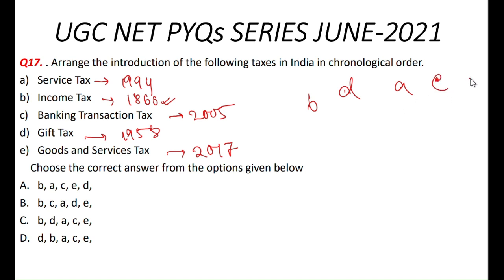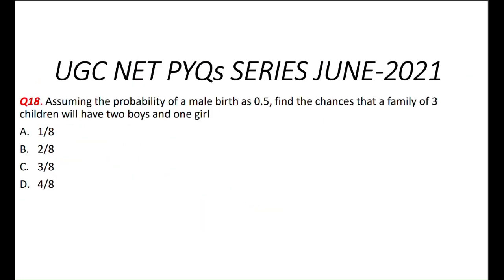Then GST 2017. So the order is BDAC, option C. Option C is the correct answer here. Now let's move to the next question.